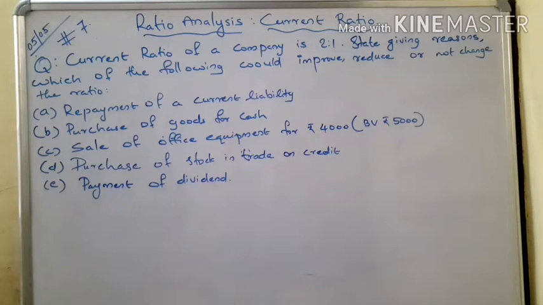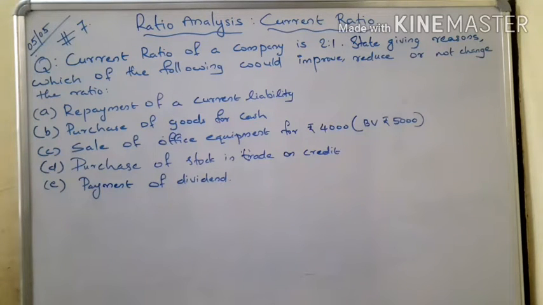So how can we find out? The values are not given. Current assets and current liabilities are also not given in the question. So in which way can we solve this type of question? In such questions, it is better to assume the amounts of current assets and current liabilities.